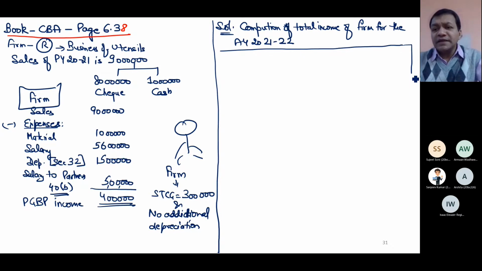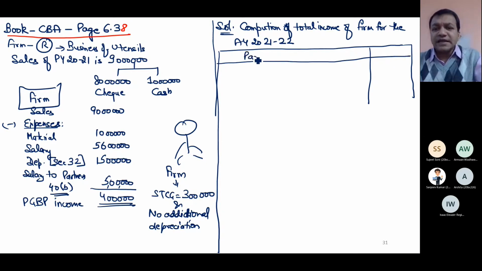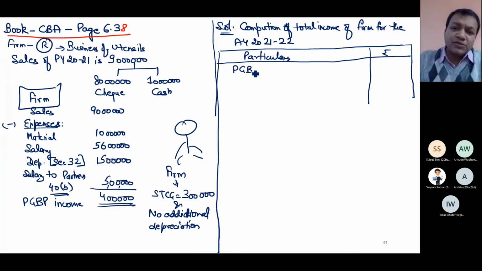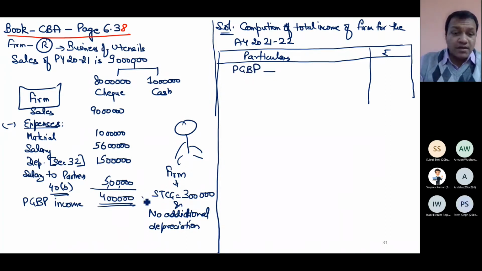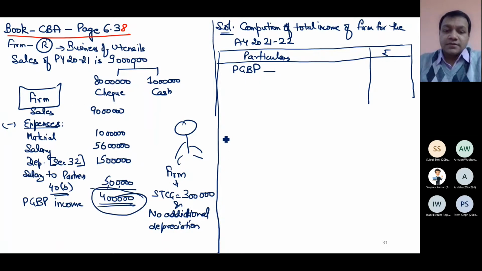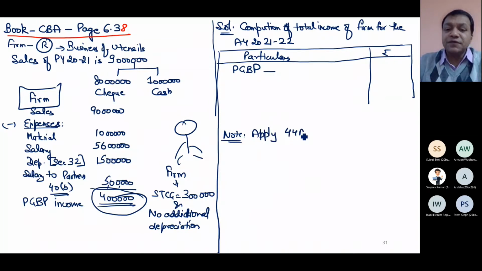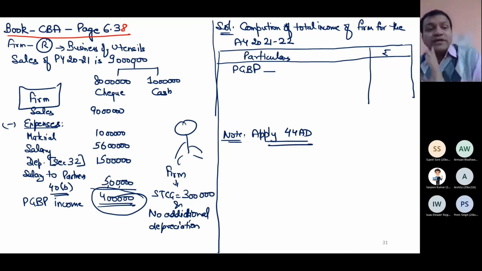Now, when I compute the income, I need to do some extra work. What is that extra work? Should the PGBP income of the firm be taken as 4 lakh or what? So I will apply provision 44AD also, in the working note. Because my normal PGBP income is 4 lakh. And is this normal income correct? That also I need to check.